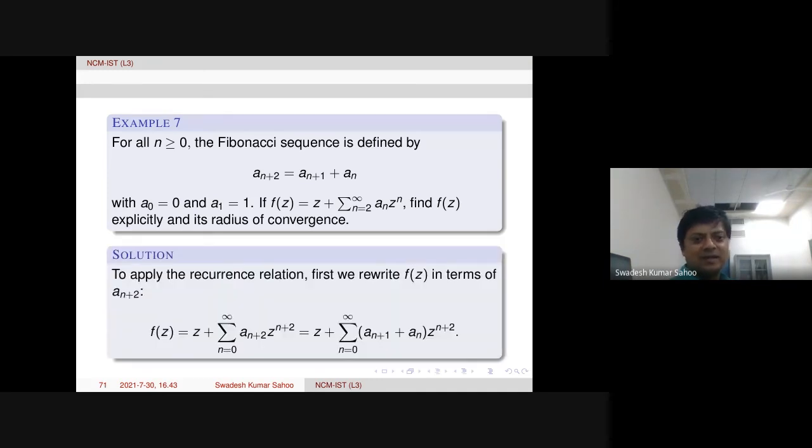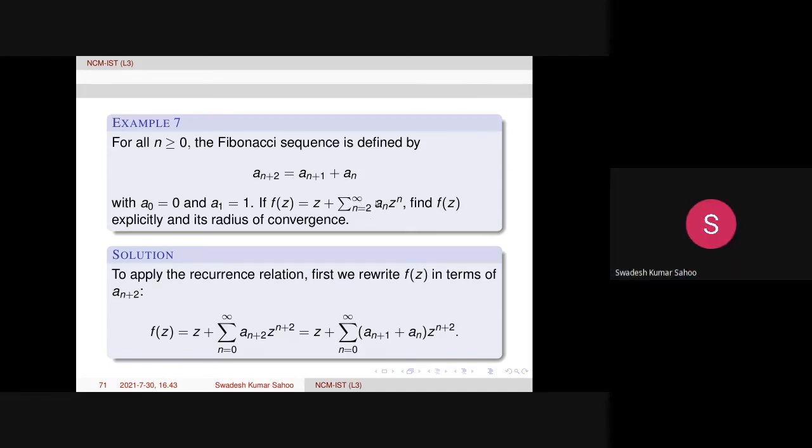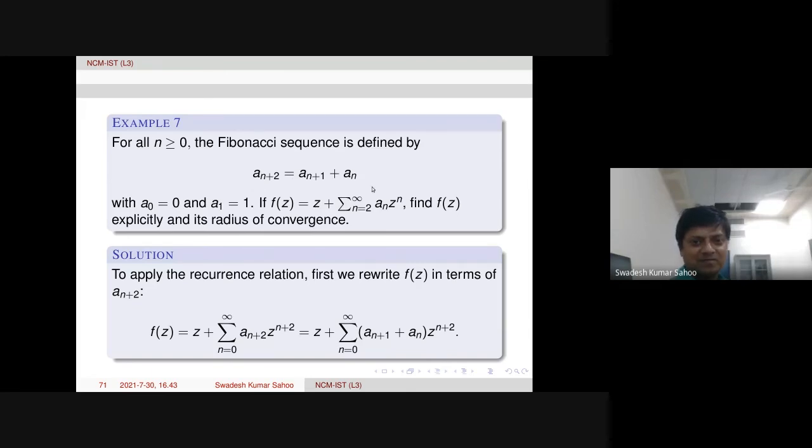So the solution is like this. To apply this, we need to use the recurrence relation. Therefore, if f of z is the sum of a_n z^n, in terms of a_(n+2), so that we can apply this. That is the idea.